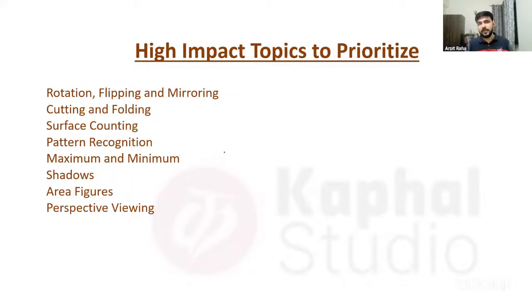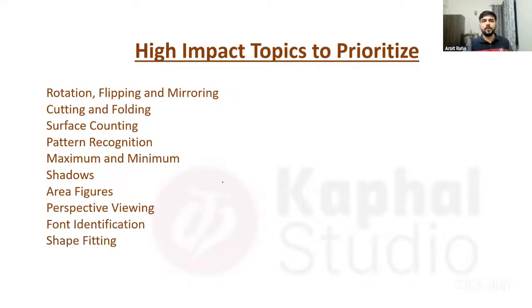Then perspective viewing, as we have seen from here also, but separately also sometimes they simply ask how something would look if a photograph is taken from the top perspective and we make it on paper or anything like that. This is very important for part B as well. So whenever you are doing this topic, you have to consider that as well, right?